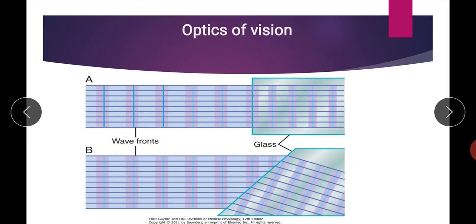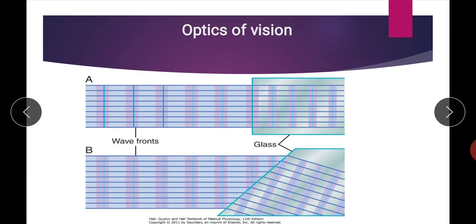For example, in this figure A, the light rays suggest the beam of light, the transparent lines indicate the direction of light rays, and the vertical purple lines suggest the wave fronts. This one is the glass slide. In this example the light enters from air into the glass slide.